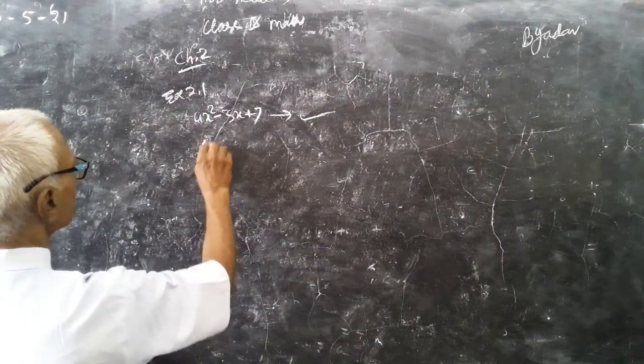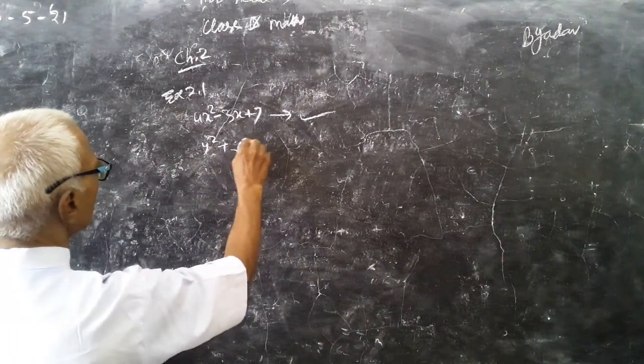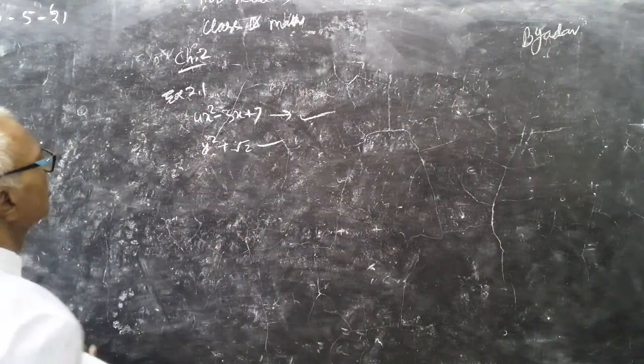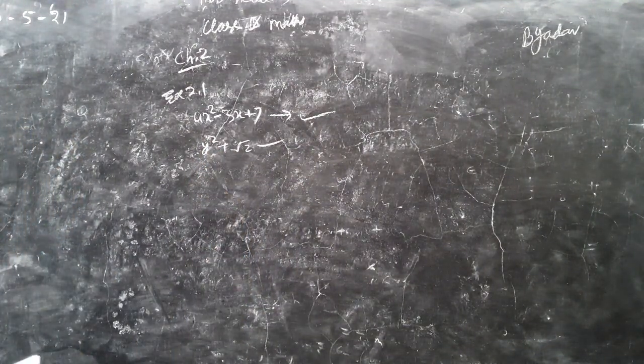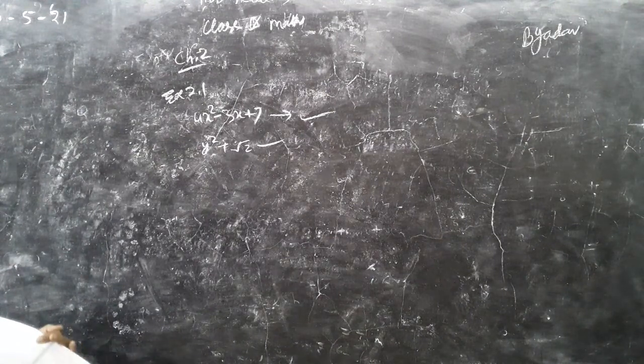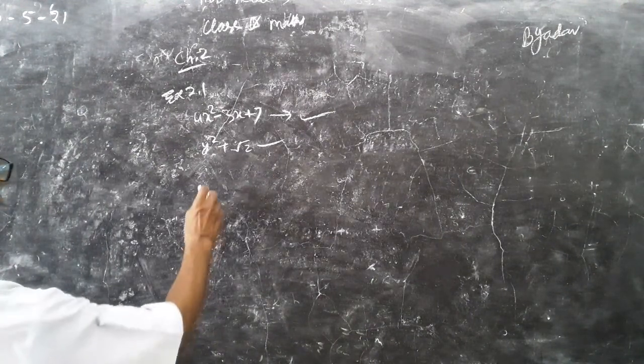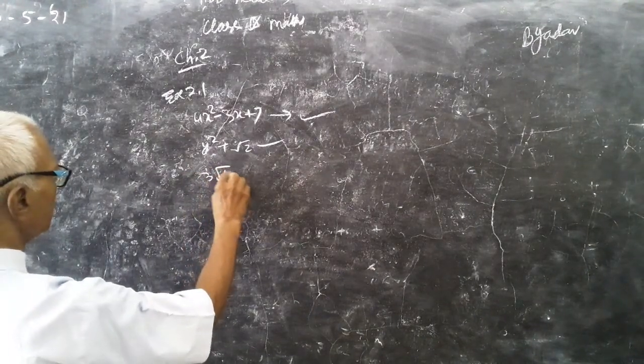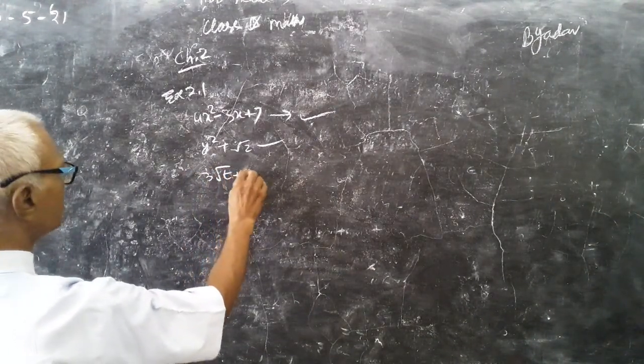y square plus root 2. It is also a polynomial because y is the variable here, the power is 2, which is non-negative and not a fraction, and root 2 is a coefficient, which can be here, so it is also a polynomial. But see the third part, 3 root t plus t root 2.